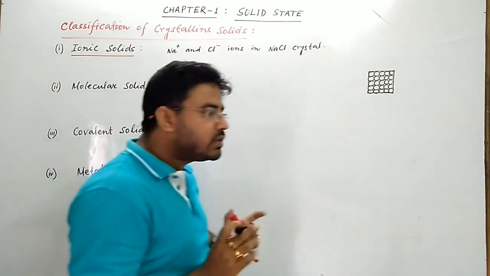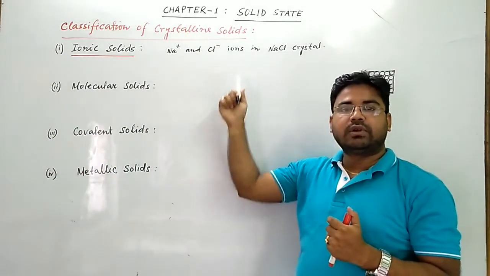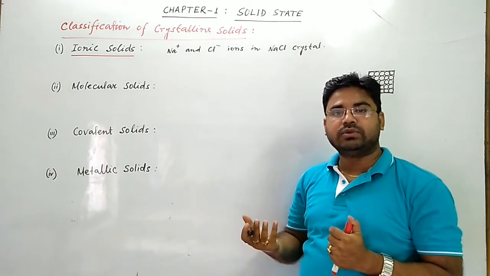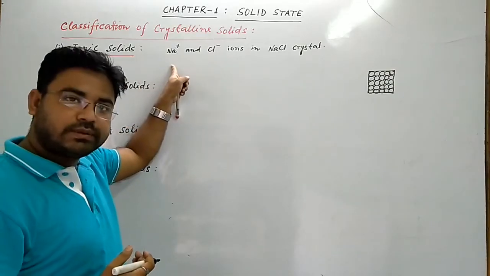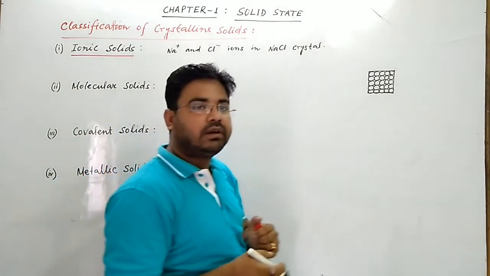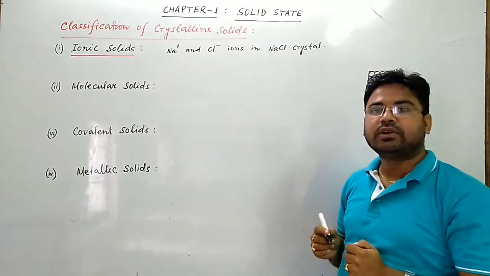So this kind of question may be asked: ionic solids can conduct electricity only in aqueous solution but not in solid state. Explain. Ionic solids in the solid state act as insulator because the ions are not free to move.